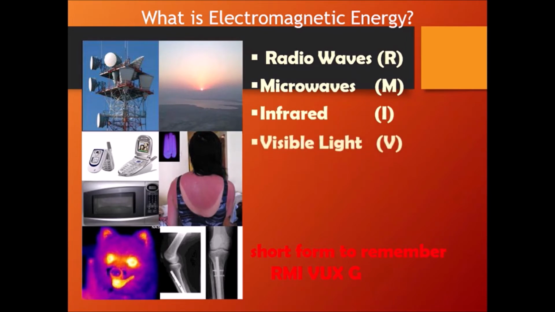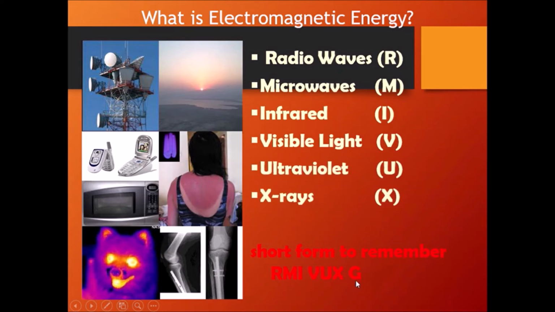V stands for visible light. U stands for ultraviolet. X stands for X-rays, and G stands for gamma rays. So you can see that I'm taking the short forms R, M, I, V, U, X, G. In short, I read it as ARMIVUXG. You can easily remember all.